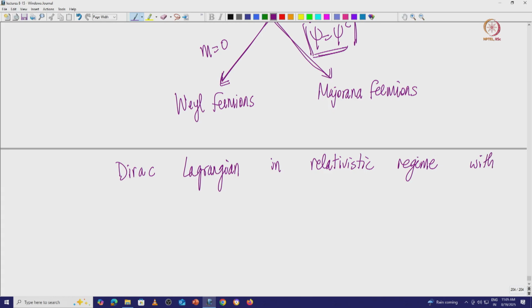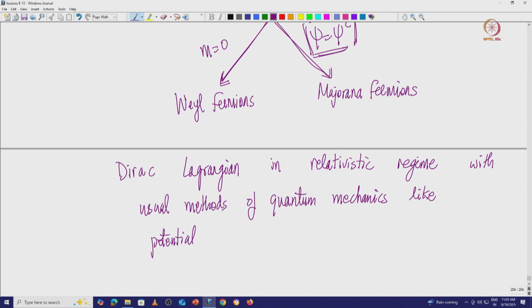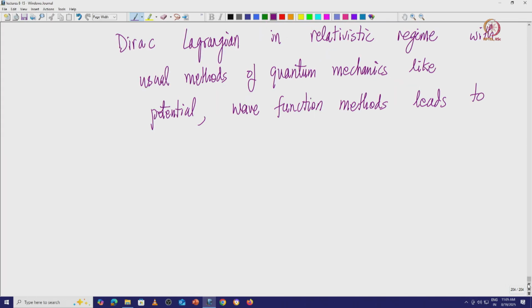Using the usual methods of quantum mechanics, like potentials or wave function methods, leads to problems like the Klein paradox.